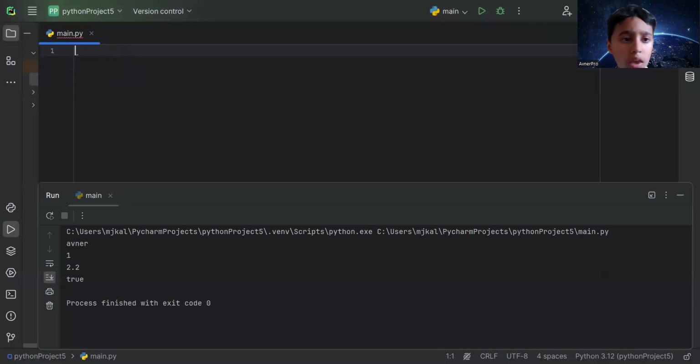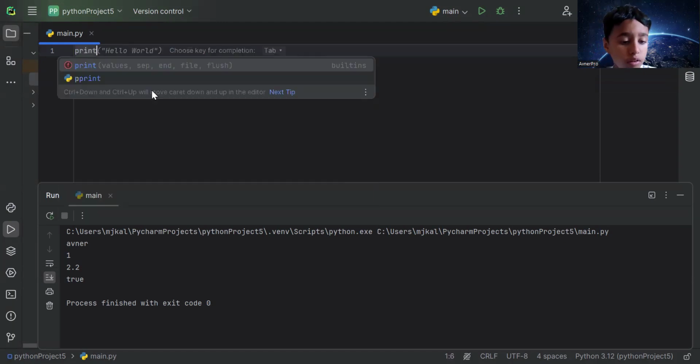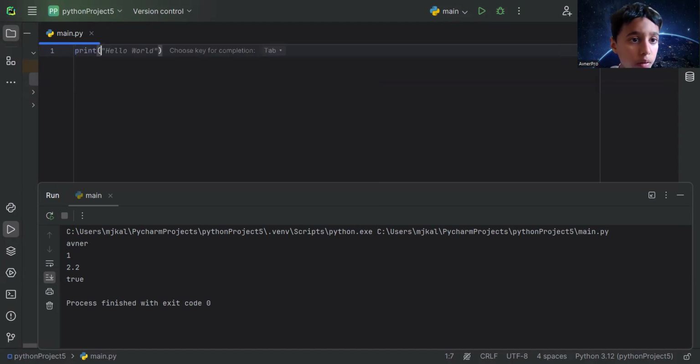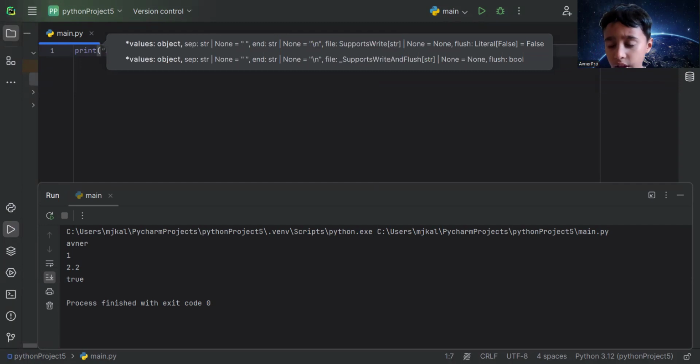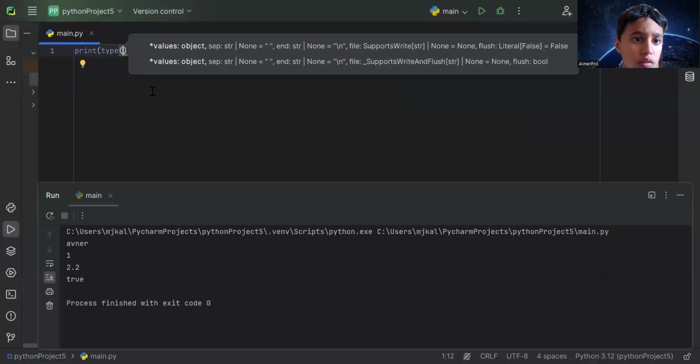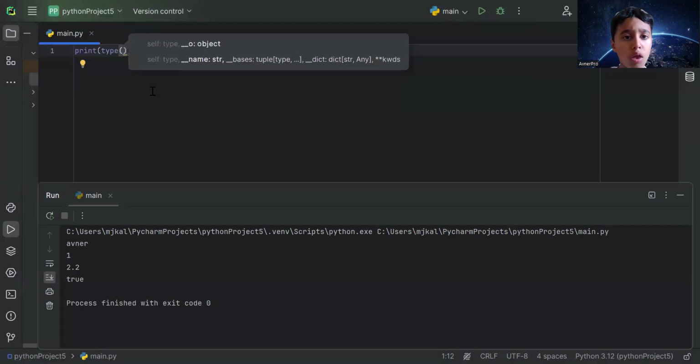Now let's say I want to find what data type it is, like if it's a string or whatever. This is how I do it. So print, bracket. Now what I do is type. So this is gonna write whatever data type it is. So type, and then I use another bracket to represent it inside.